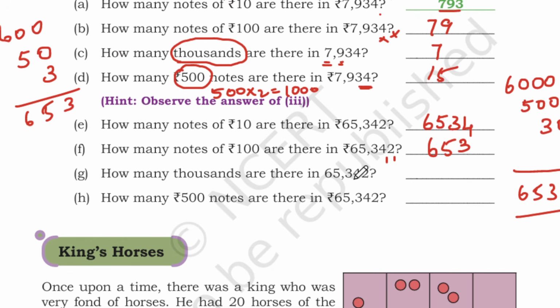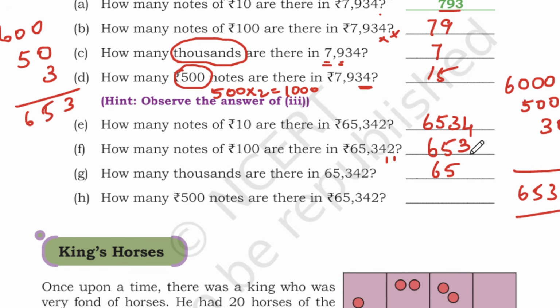Okay. So likewise, how many thousands are there in 65,342? So we have 65. So 65 thousands are there. And how many 500 rupees notes are there in this?